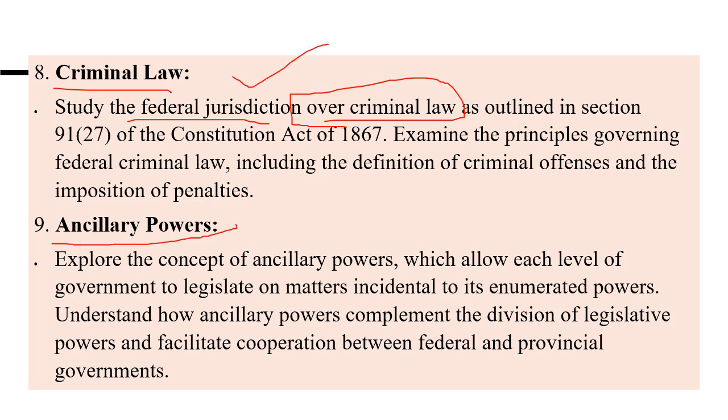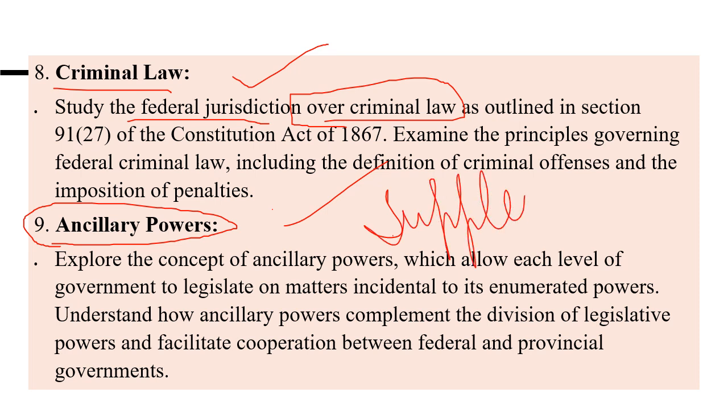Then comes a very short but important topic. Wherever you feel that one authority is intruding into another authority, the ancillary power concept will come into the picture. Ancillary means there is one main subject matter, but something supplementary, related, or subsidiary.